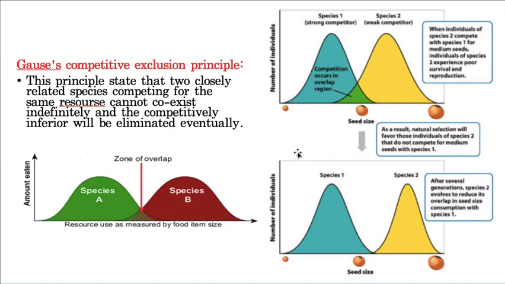Let us take this is one species and we'll name this species A, and this is one more species, we'll name this species B. When they are sharing a common resource, it may lead to competition, so it results in the exclusion of any one species, and that is called Gause's competitive exclusion.